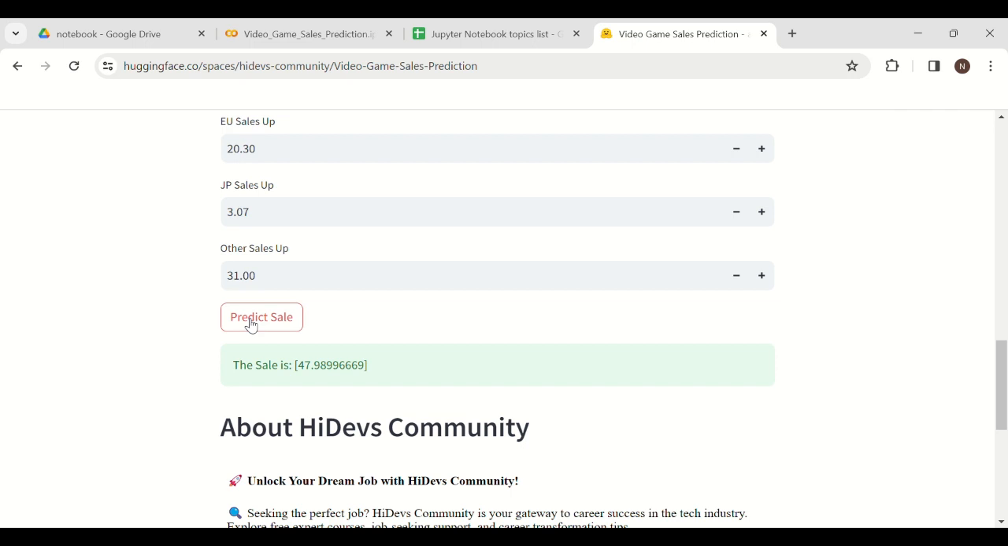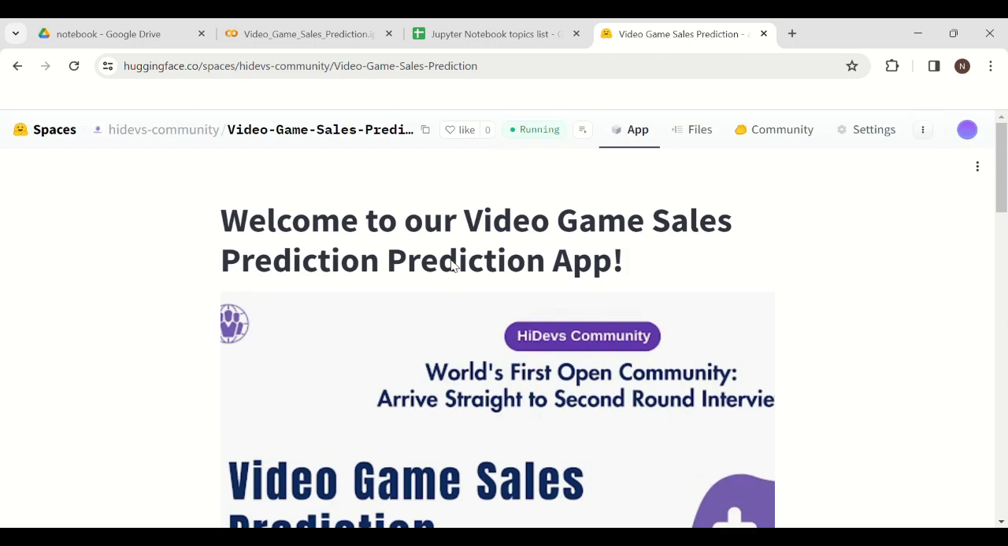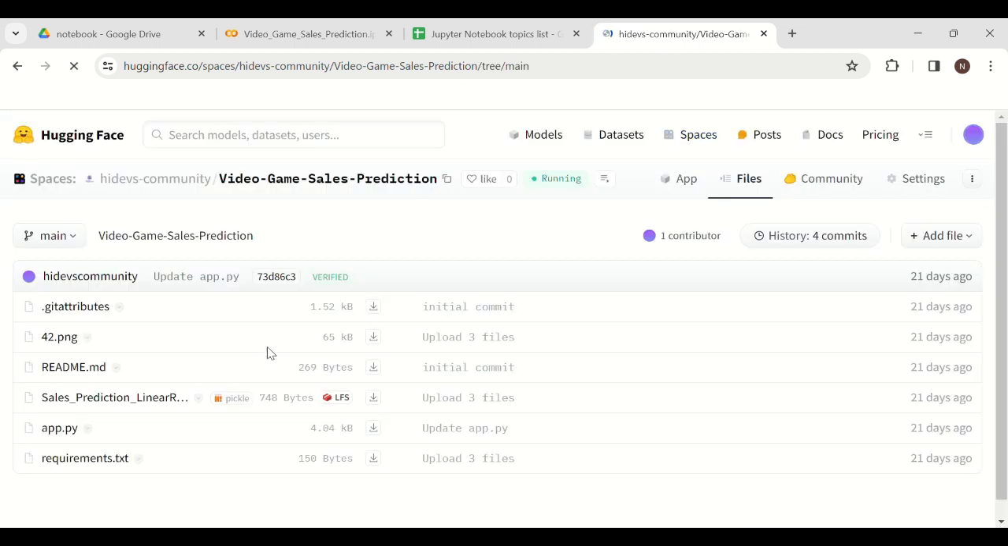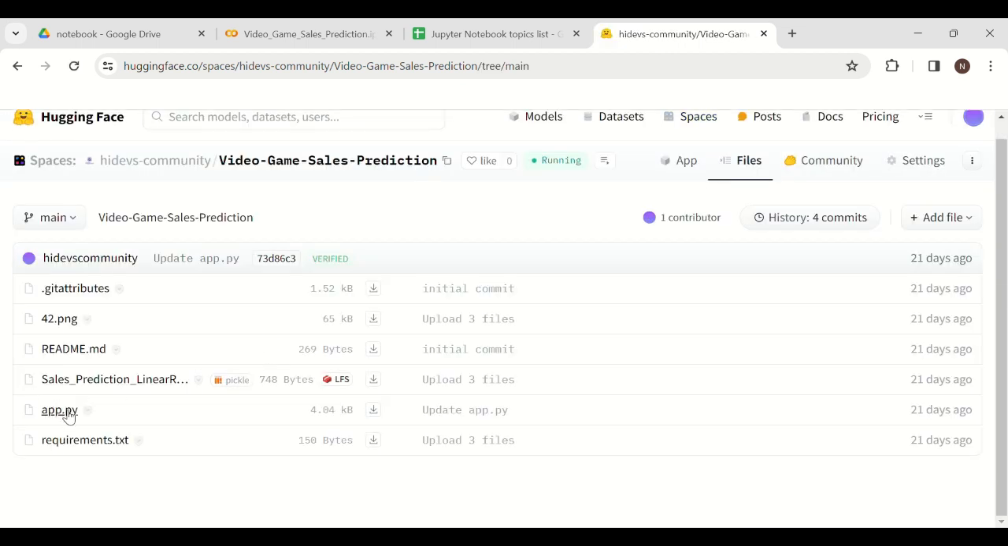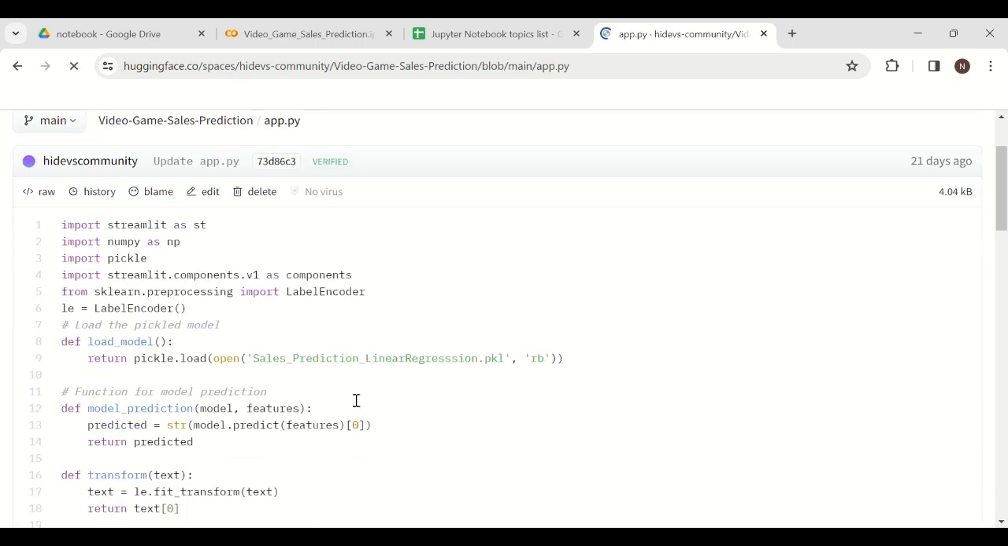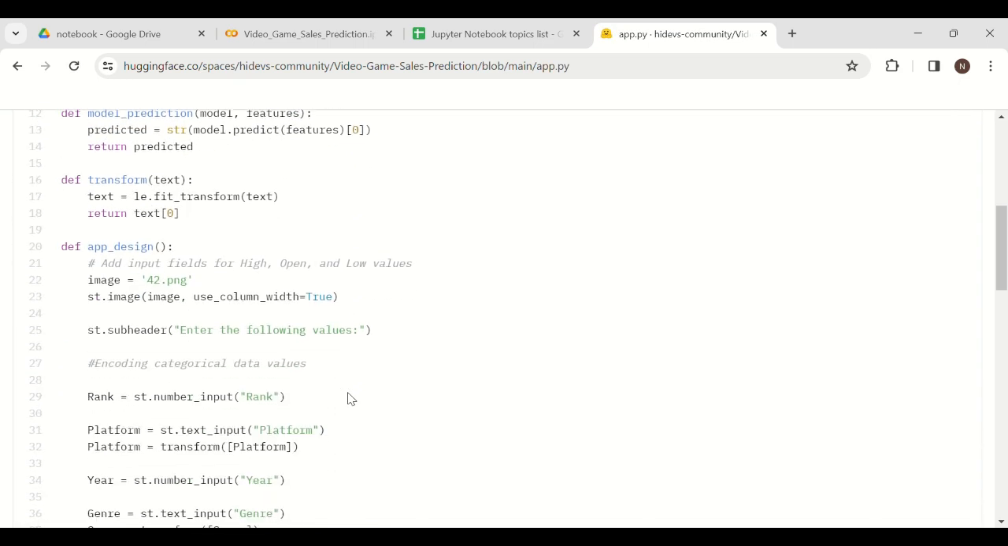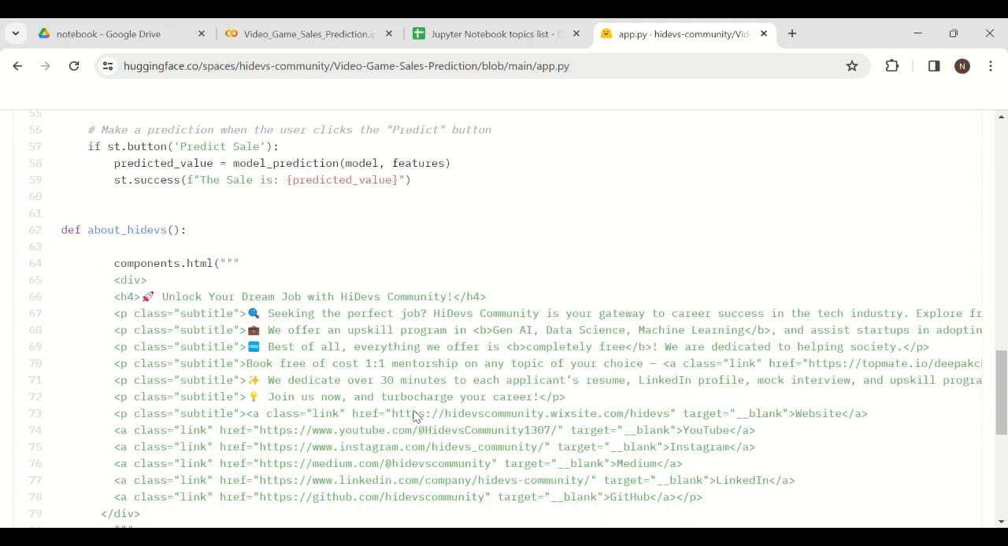This model is made on the basis of a very small data set. Not very small, I mean the data set was small. So if you want to get more accurate results, you need to get a larger data set. But for now it has successfully predicted the value for the sale. If you want to get the code for this project, you can click here on the files menu and go directly to this file. This is the file app.py, which contains the main code for creating this web application.